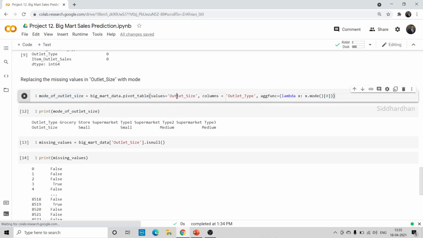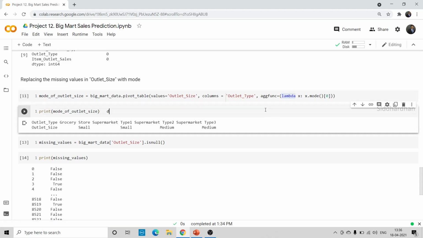Okay, so the values we are taking is outlet size, the column which we are comparing is outlet type, and the argument is this agg function. So we are using this lambda function. So what is meant by this lambda? We all are familiar with functions, right? If we want to create a function in Python, we use this def. So this is a keyword, right? If you mention def and, let's say, label, this will create a function called label.